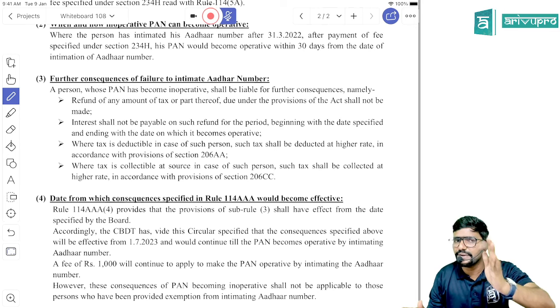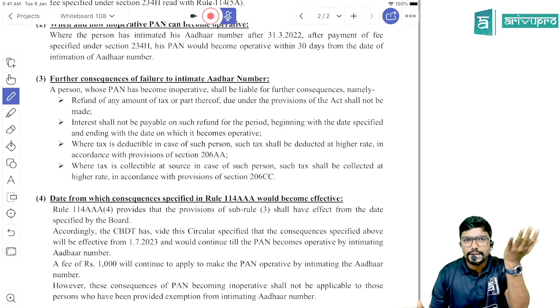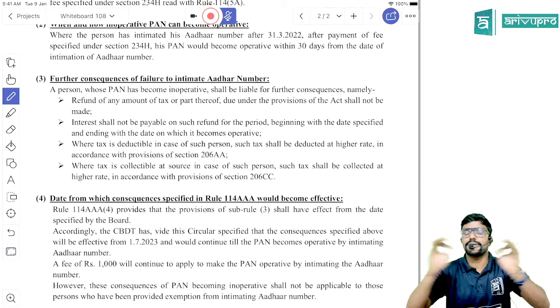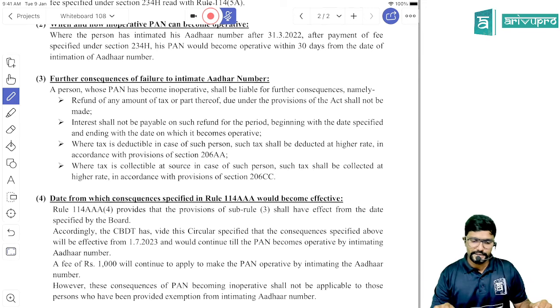What is that period? I repeat again, from the date your PAN became inoperative, that is normally 1st April 2022, till the date it becomes operative. For this period, no interest would be paid.